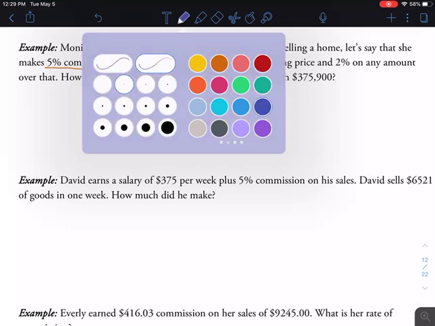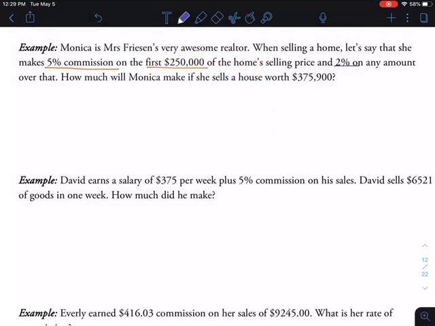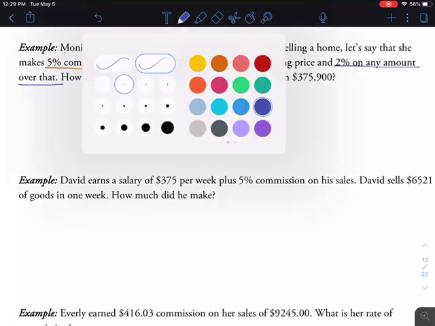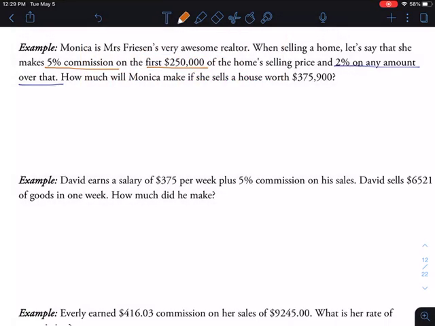Okay, so I'm going to take a different color here and highlight that. 2% on any amount over that. Okay, how much will Monica make if she sells a house worth $375,900? All right, so let's work first to figure out how much more than $250,000 that is. You can see that this number, $375,900, is more than $250,000, right? That's very clear. And so we want to figure out how much more it is.